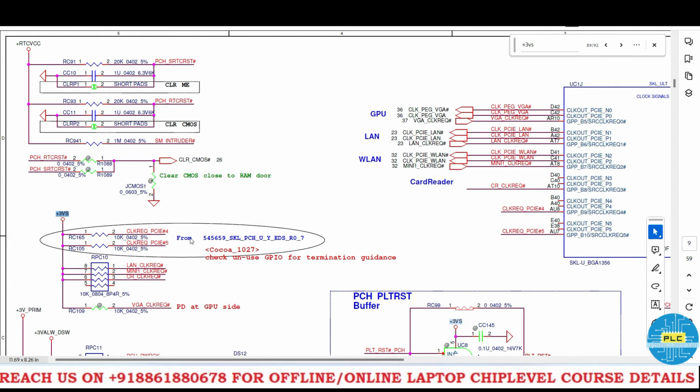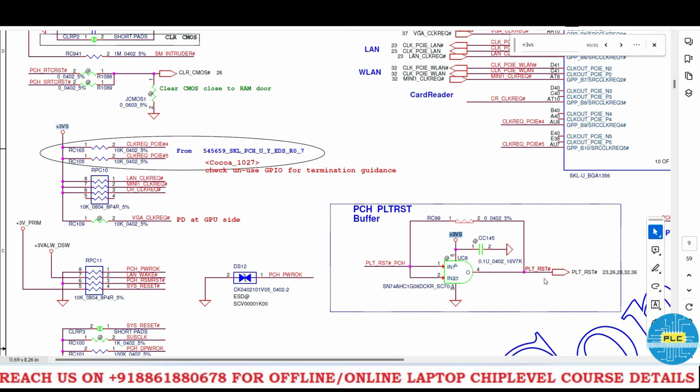Here, what are the signals carrying? Clock request, PCI related, all signals. It's 4 and 5. LAN, mini clock, mini card reader will be there. Here CR clock request, VGA clock request, all pull up.